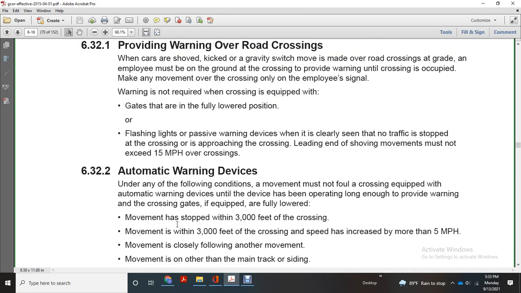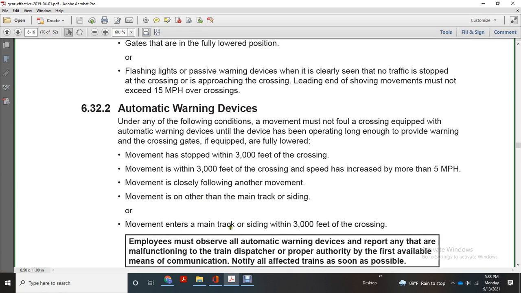Automatic warning devices. Under the following condition, the movement must not follow the crossing equipped with the automatic warning device until the device has been operating long enough to provide warning, crossing of the gate. If equipped with the fully lowered movements at the top of the 3,000 feet with the crossing movements within 3,000 feet with the crossing speed that has been increased by more than 5 miles an hour. Movements closely following another movement is on the other main track or siding, and movement into the main track with the siding within 3,000 feet of the crossing.